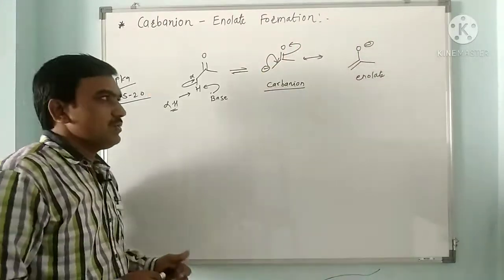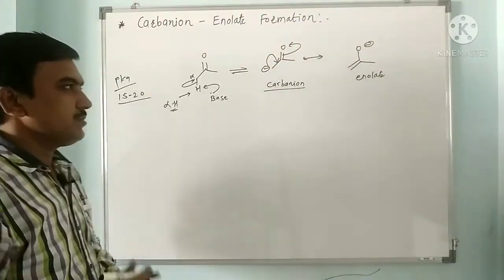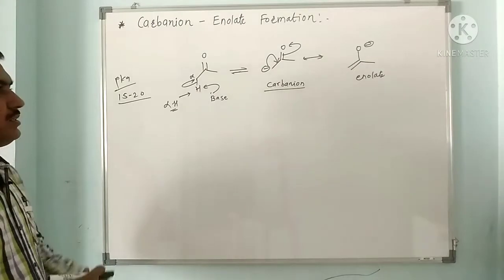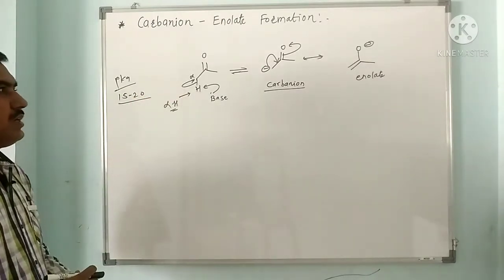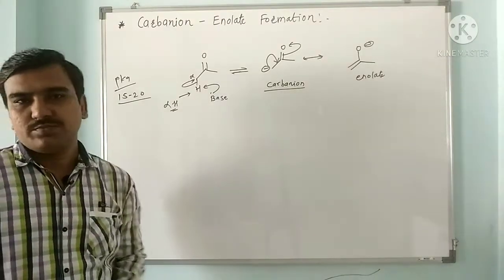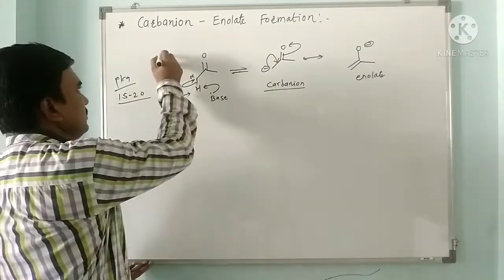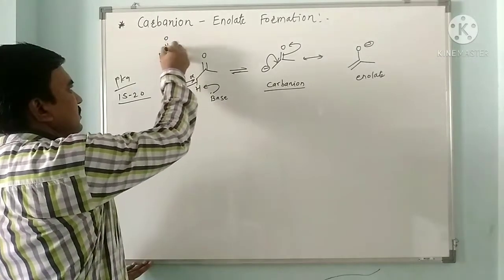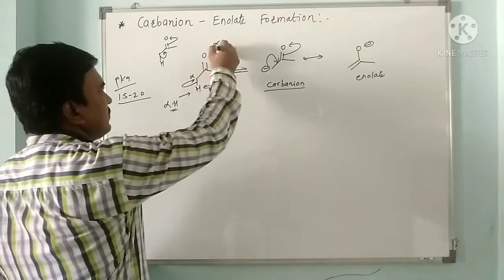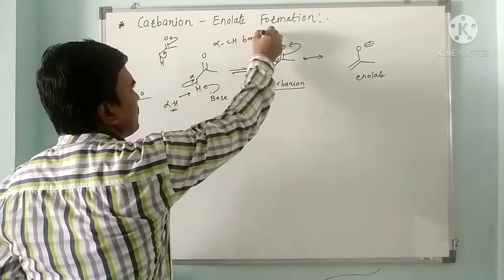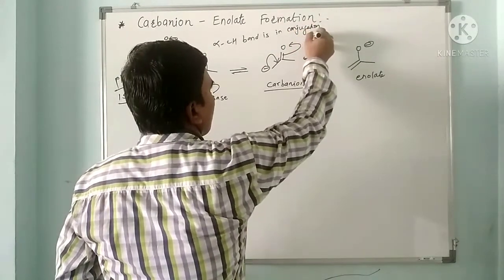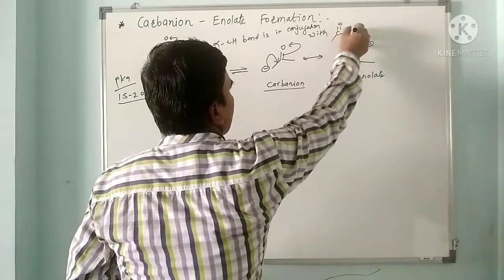The enolate is one of the more important intermediates we observe in organic reactions. If the alpha hydrogens of these compounds are acidic, we can call such compounds carbon acids, because the hydrogen is attached to carbon and is acidic since this alpha CH bond is in conjugation with the carbonyl group.